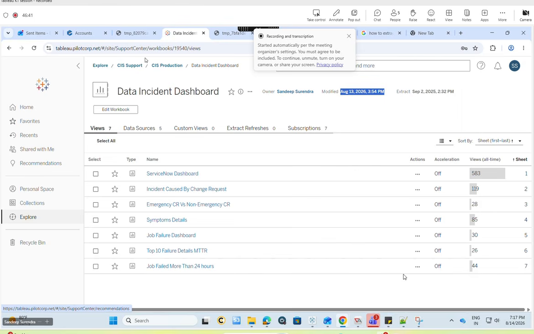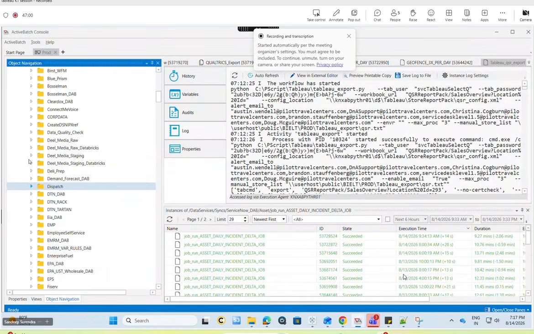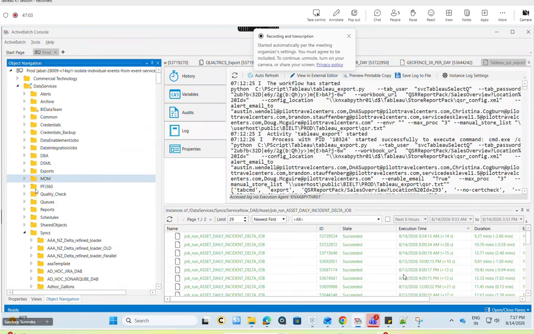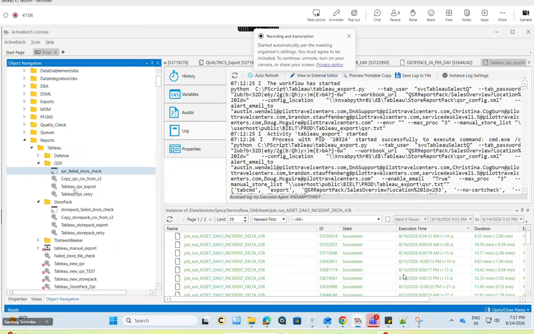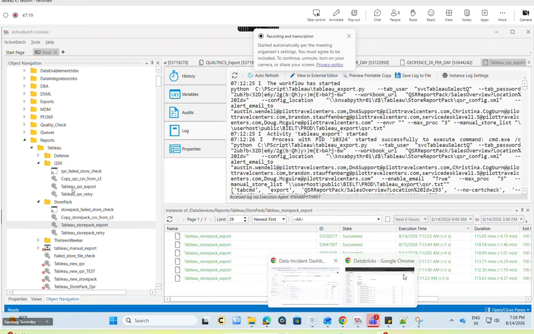If it is a blank page, as soon as we log in, we need to check this one. Why am I saying as soon as we log in? Because then only the reports start, around 5 a.m. or so. Sorry, I might be wrong on the time. It's 7 o'clock, so you have time till 7. No issues, but I generally check this as soon as I log in.